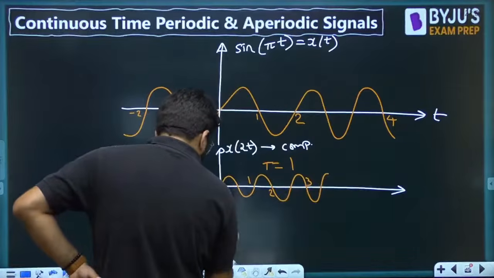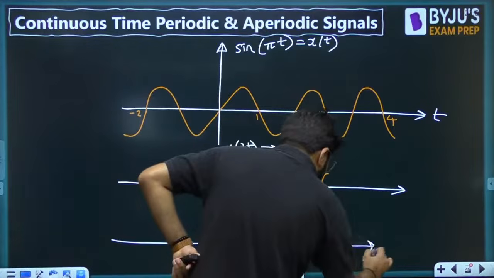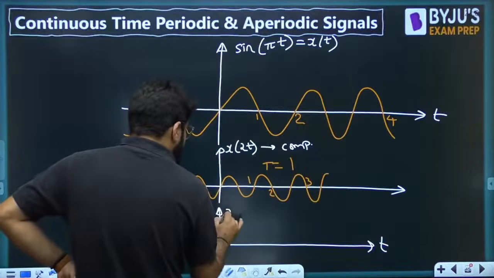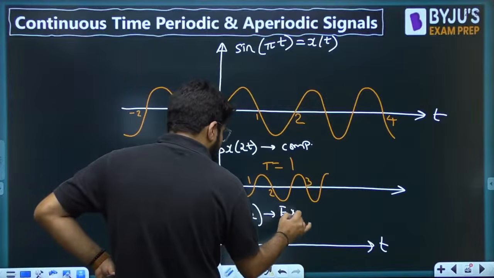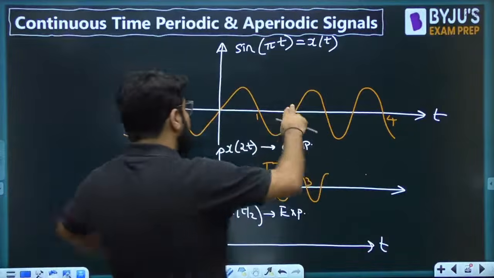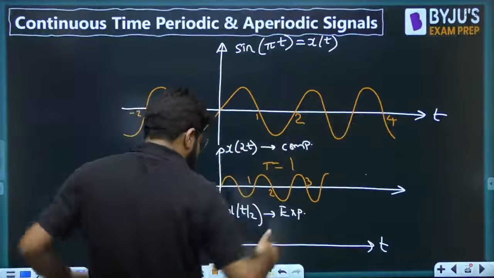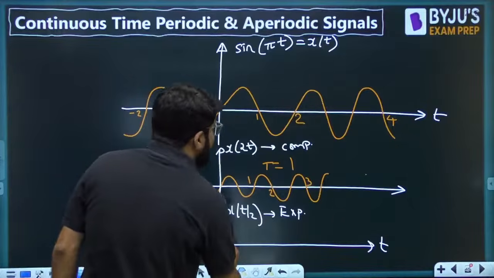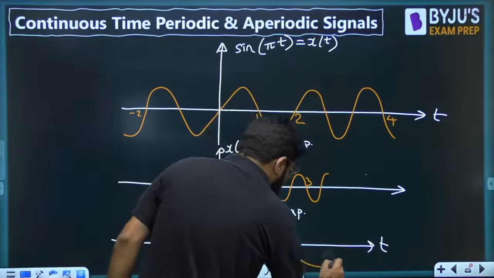And if you talk about the other case, x of t by 2, mod a less than 1, that is known as the case of expansion. Again, what will happen in the case of expansion? The time period which was 2 will go to 4. The signal will be stretched, it will just look expanded.